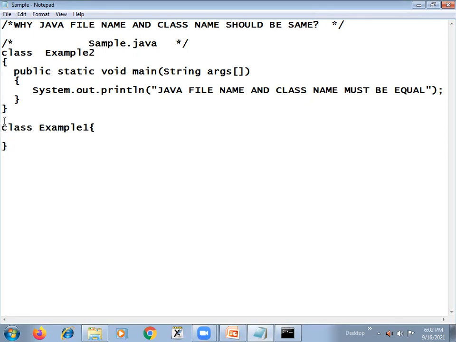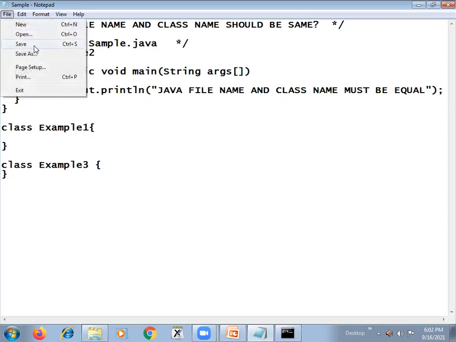Then I am creating another class, class example three. In this also no methods. Only example two contains a main method. The other two classes I have just created as empty classes here.